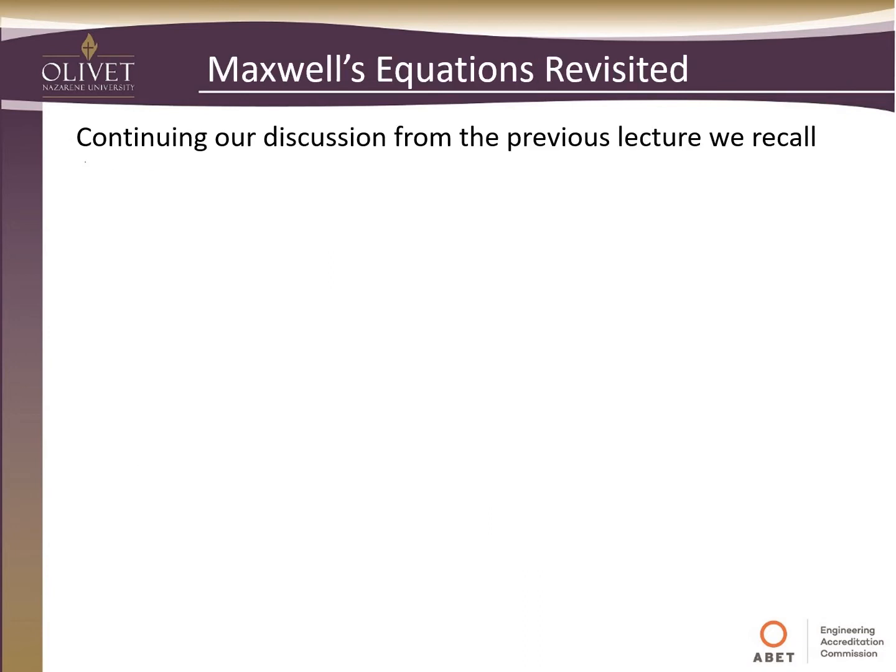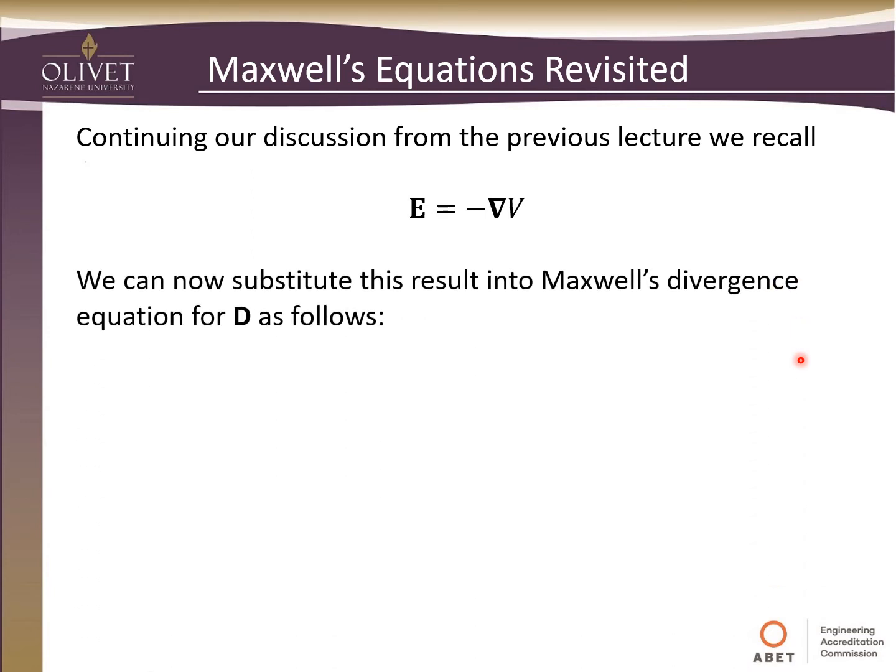We want to continue our discussion from the previous lecture and recall from there that we can now define our electric field vector as the negative of the gradient of the voltage in a space or in an area. So we can now do some substitution into Maxwell's divergence equation for the displacement current, and we can do that by constitutive relationships. We know that D, the displacement vector, is equated to the electric field and the permittivity of the medium that we're in. That's what relates these two. So we can do a direct substitution.